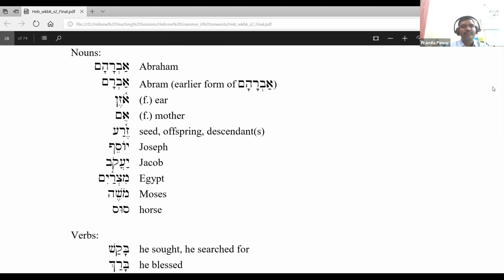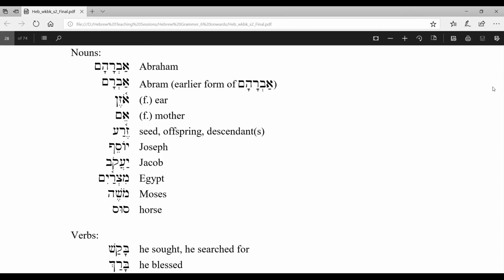Abraham. Av is one syllable, Ra is one syllable, and Ham is one syllable. Abraham. Then Avram, Abram, Abraham. That is the proper name. Then Ozen.